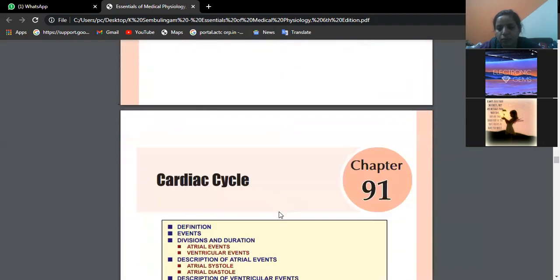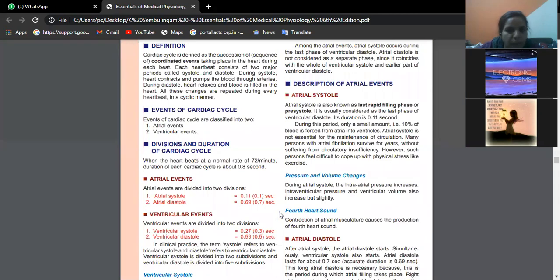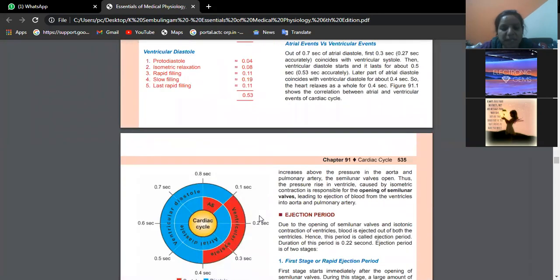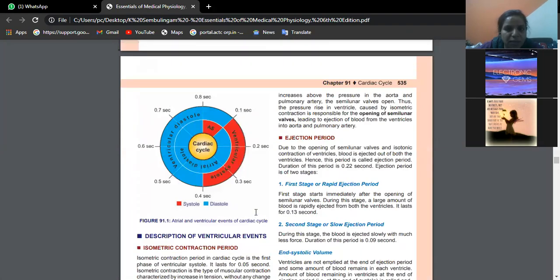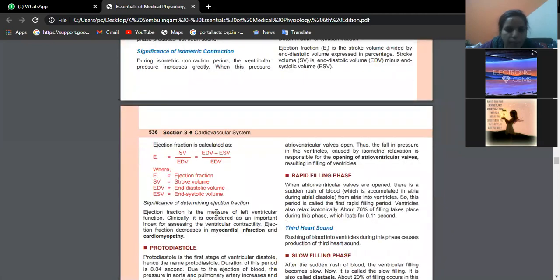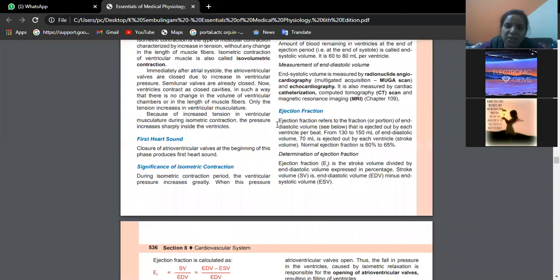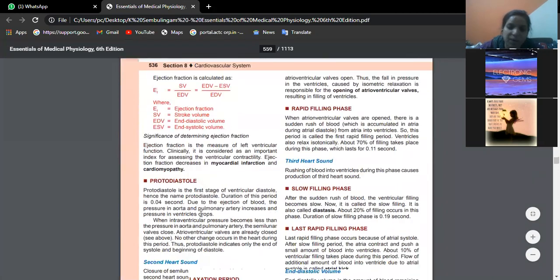Ritika? Yes, ma'am. Okay, better. Now see, this will be explained in a series of steps, but the concept remains the same. Now we have reached till which phase, beta? We have reached the ejection phase, the phase of filling. Yeah. Now ejection period is over. Now let us elaborate, because we have understood the diagram.